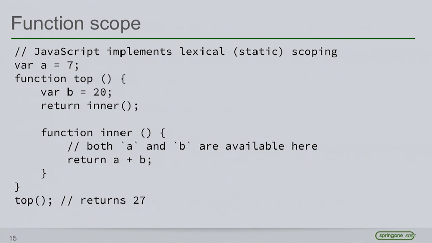JavaScript is lexically scoped, which basically means that anything that I can read as I'm looking outward is something that's available to my scope. So function inner here, which is inside function top, has access to both the variables in top and anything that's enclosing top. So if we were to execute function inner, which is being executed by function top, then we've got access to all the variables in all of the scopes surrounding us.